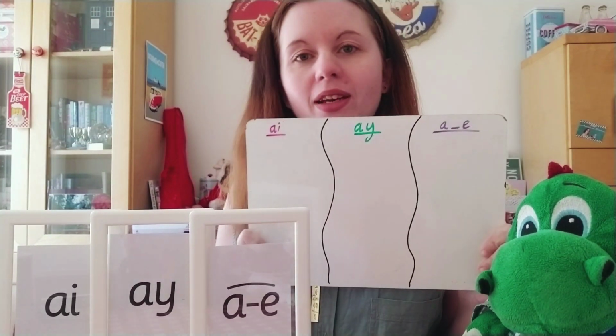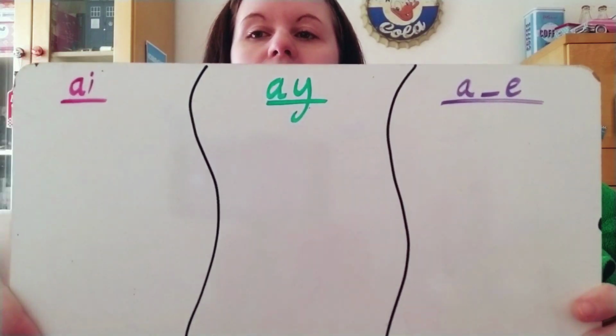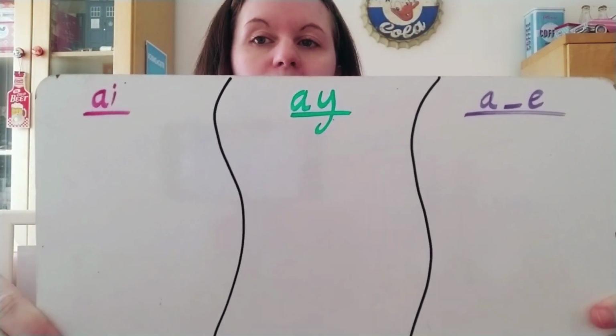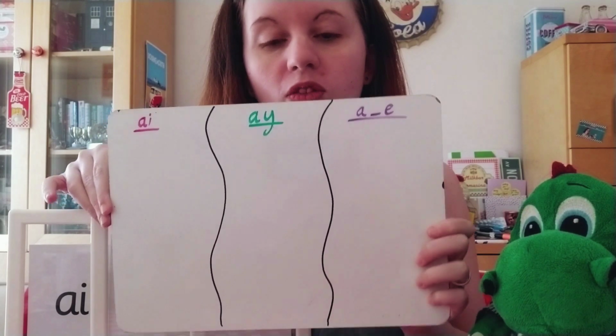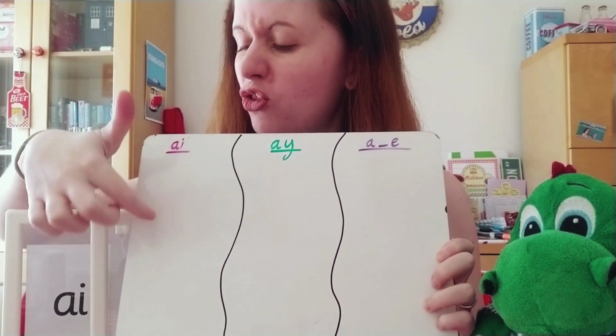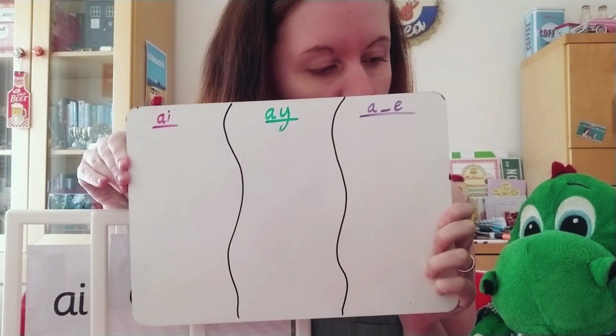Okay, so the first thing I want you to do is get a piece of paper and write the three A sounds at the top like this. Now, write as many A words under the correct digraph as you can. Let's see how many we can think of, Puffles.